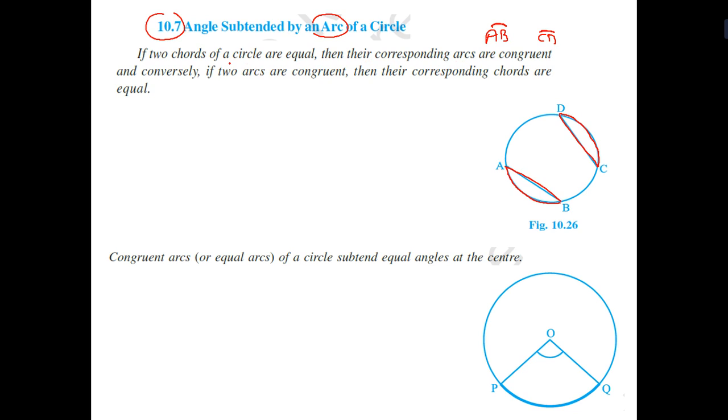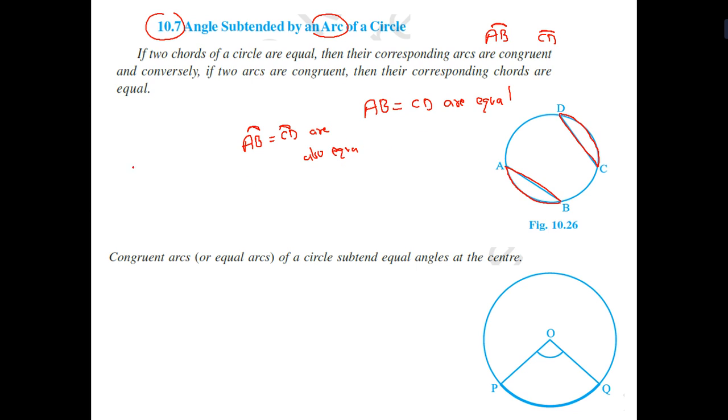Conversely, if two arcs are congruent, then their corresponding chords are congruent. So if chord AB and chord CD are equal, then arc AB and arc CD are also equal.